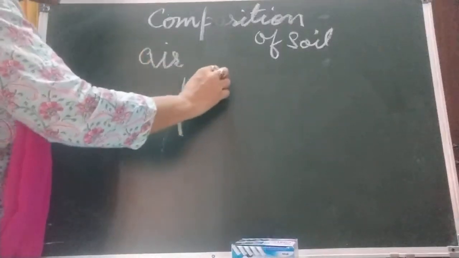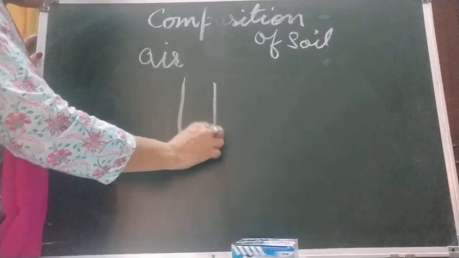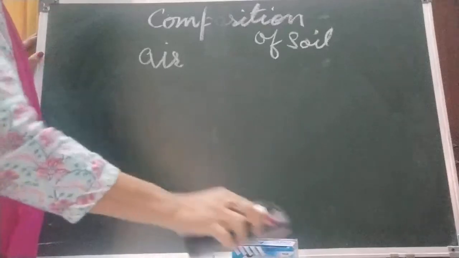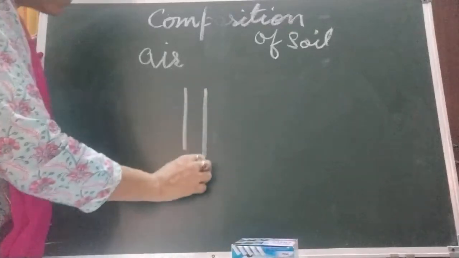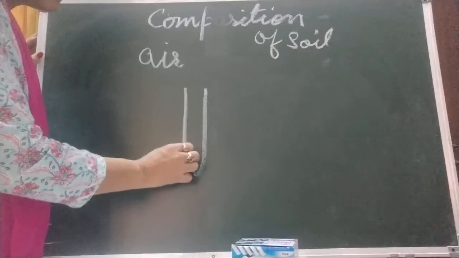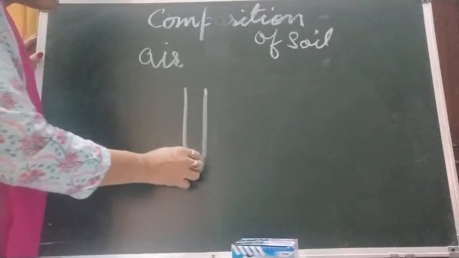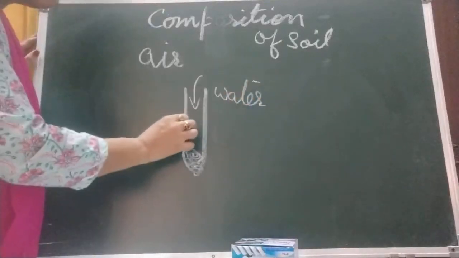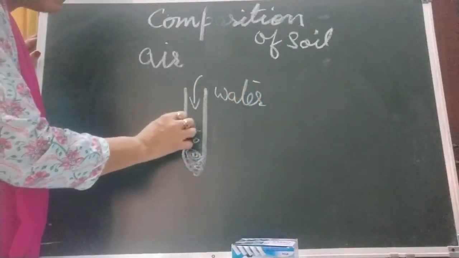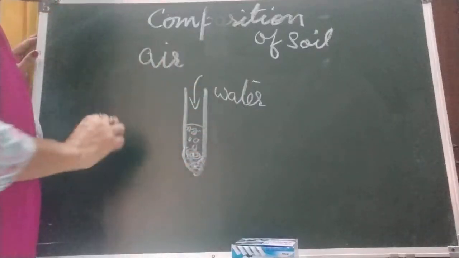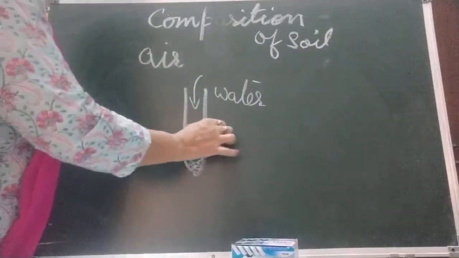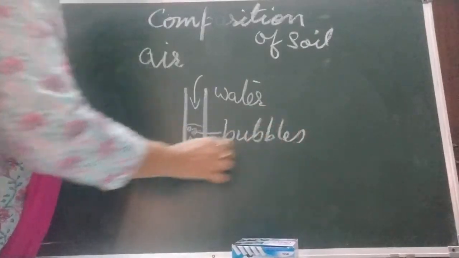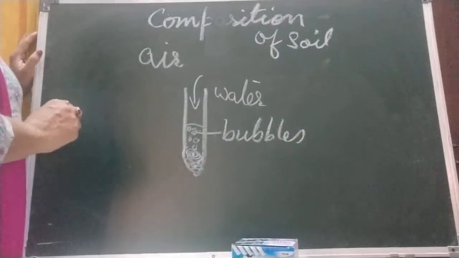Children, we will take a test tube and put soil in it. When we pour water into it, we will find bubbles are there. Bubbles mean the air trapped in the soil comes out in the form of bubbles.